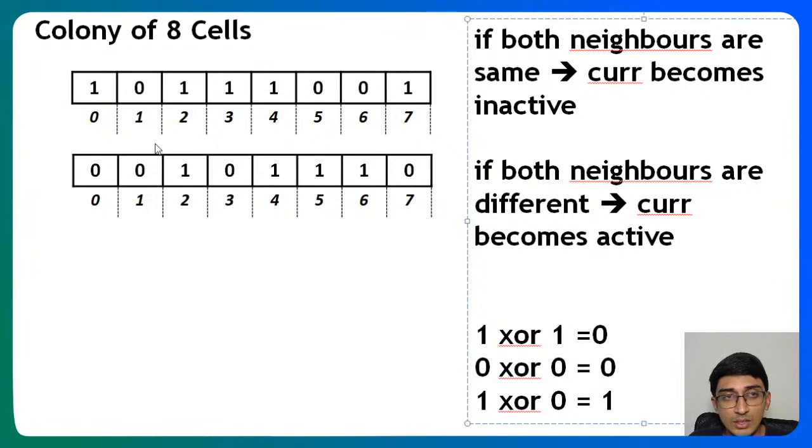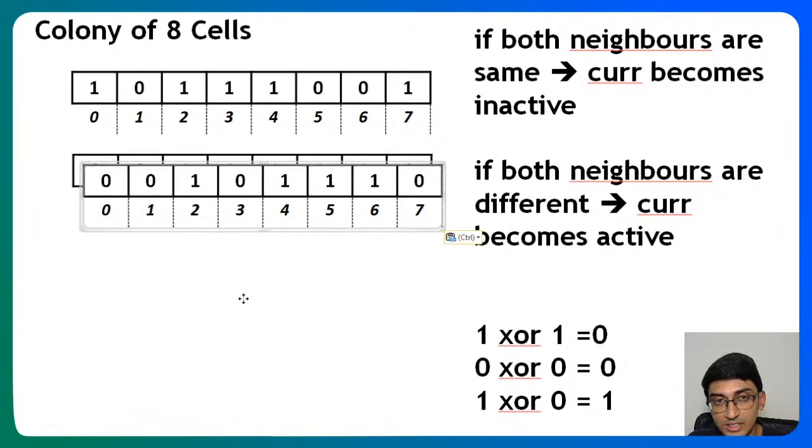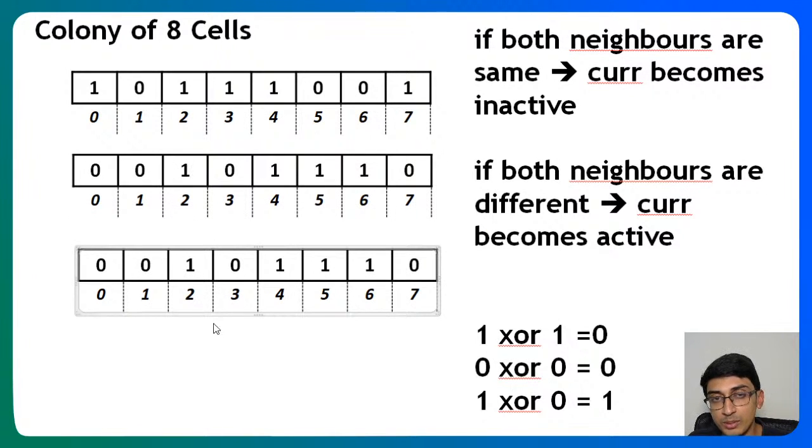Okay. So let's go ahead, we have to implement this. How will we go about implementing this, right? The thing is, we don't have to just implement it after 1 day. After the second day, from this previous state, we should implement the third state. So basically we have to keep checking after each day what's going to happen. You don't have to stop. The number of iterations you're supposed to do is also given in the question.